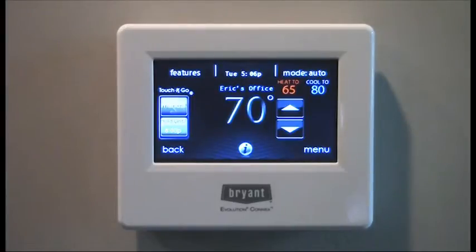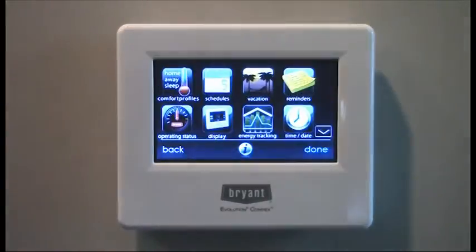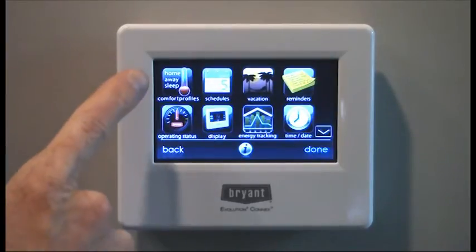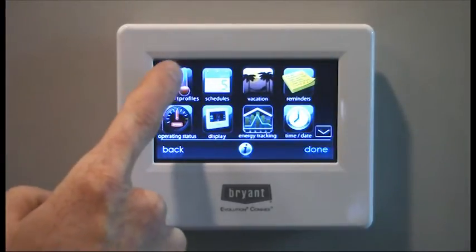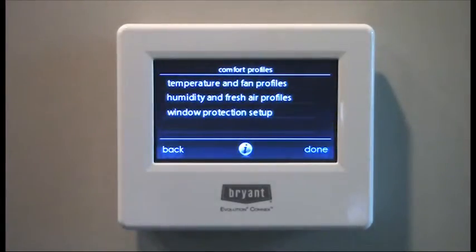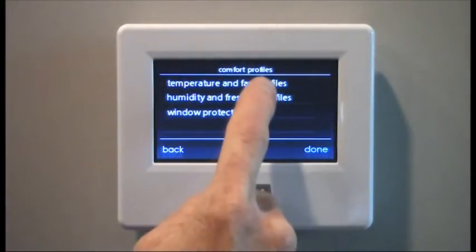One of the great things about these thermostats is the capability of scheduling your heating and cooling and having different set points throughout the day. So let's look at how we do that. With the Bryant Evolution Connex, you need to start with setting up your comfort profiles. So let's do that first. You'll see temperature and fan profiles. We're going to click up there.